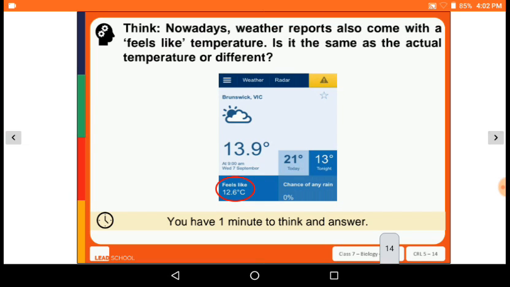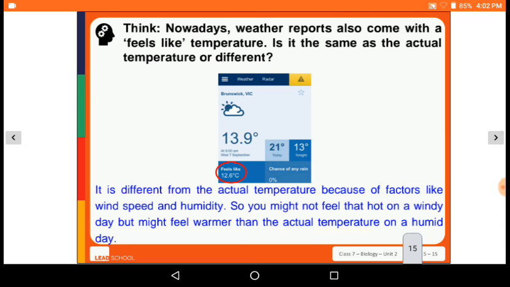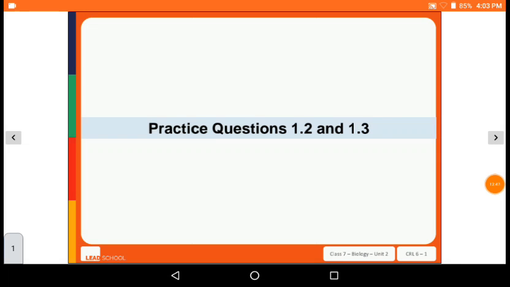Nowadays, the weather reports also come with a field like the feels-like temperature. It is different from the actual temperature because of factors like wind speed and humidity. You might not feel that it is a humid day, but might feel warmer than the actual temperature on a humid day. So now solve practice question number 1.1 and 1.3.